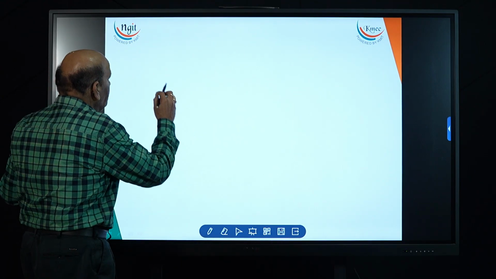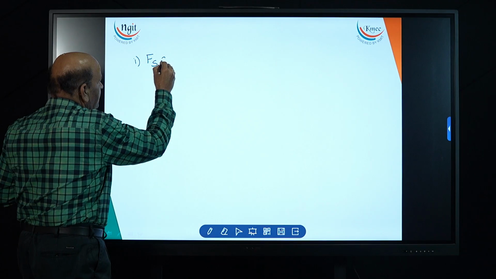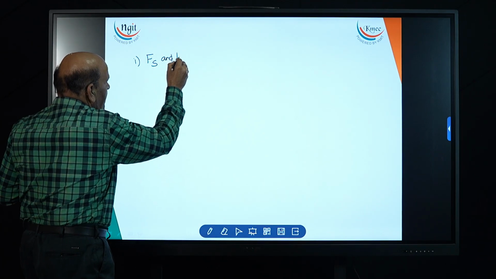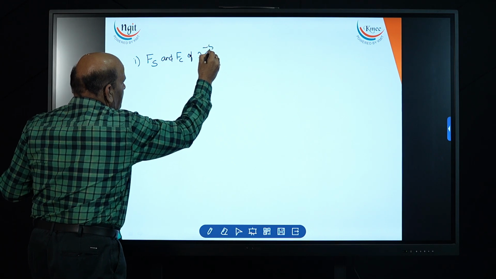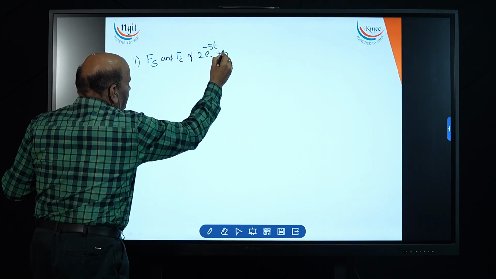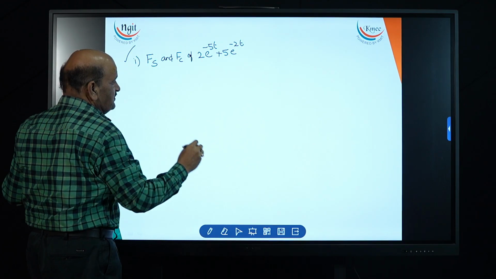Now, first one: find the Fourier sine and Fourier cosine transformations of 2e^(-5t) + 5e^(-2t). First one.